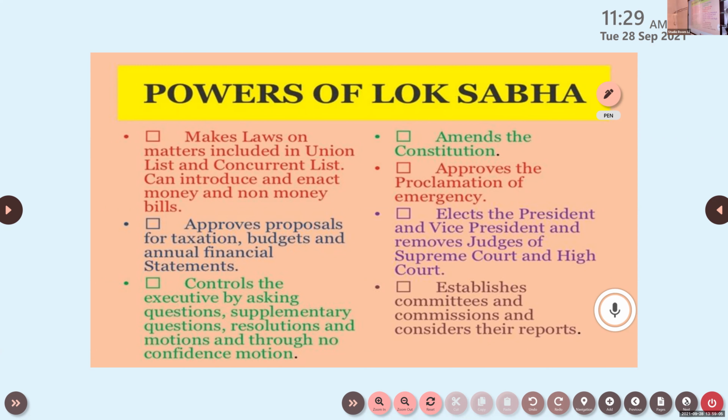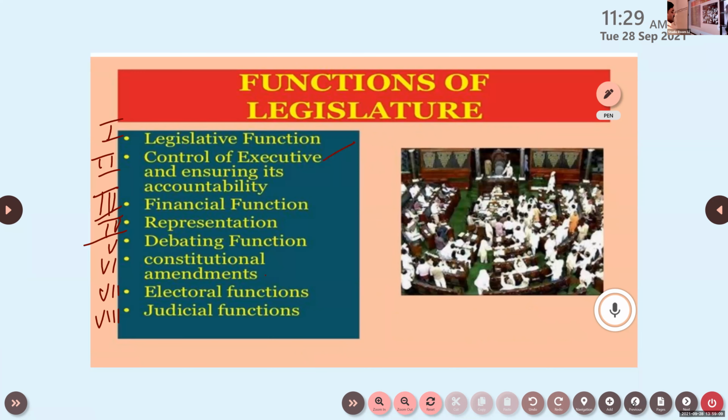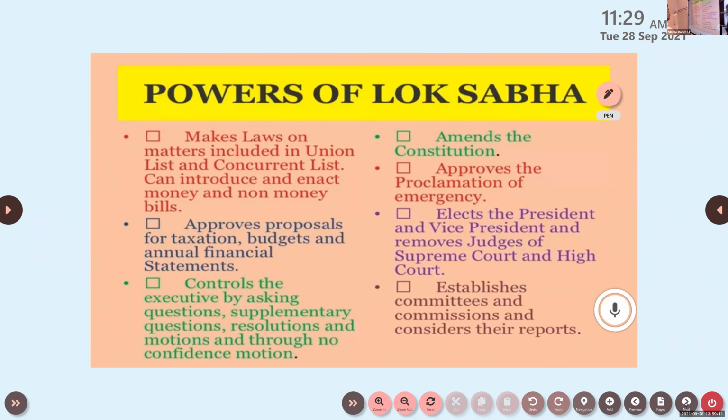Already we discussed that. First of all, what is that? You can see here, legislative functions. That's one of the powers. Makes laws on matters included in the union list and concurrent lists. Can introduce and enact money and non-money bills. Clear or not? So the elected representatives in the legislature can do these things.